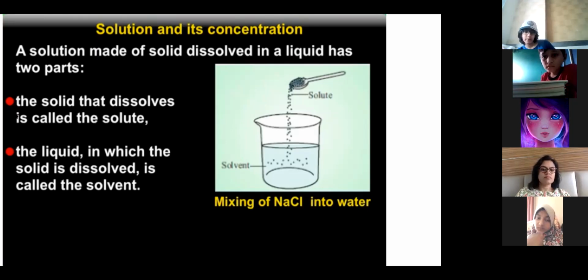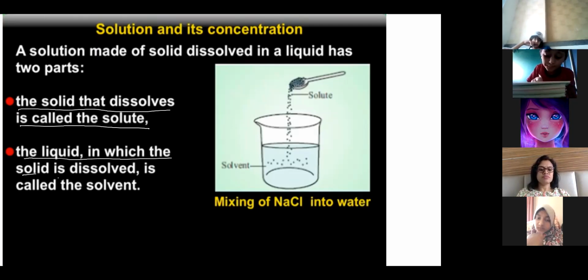Ma'am, this will come in the exam. This solution, fill in the blanks, it can come. What is solution? What is solute? It can come in one statement. Yes, okay? So it would be better that we note it. You should know what is solvent, what is solute, and what is a solution. Okay, because these are important terms which we'll be using. So the solid that dissolves is called solute, and the liquid in which the solid is dissolved is called solvent.